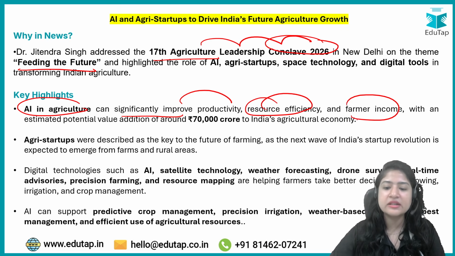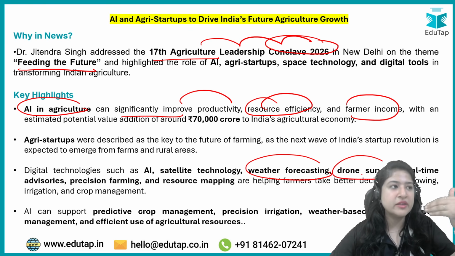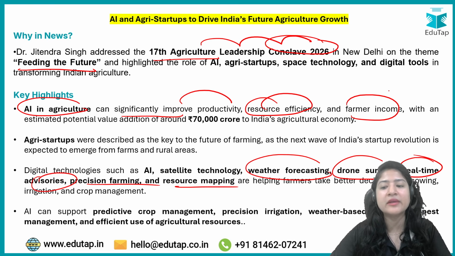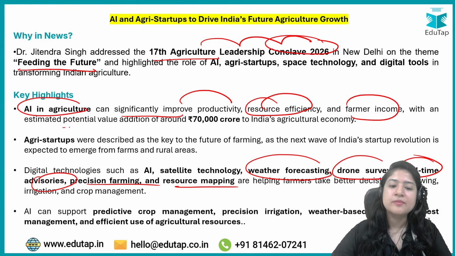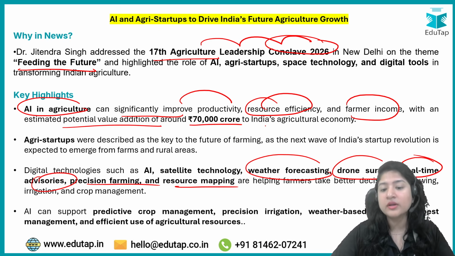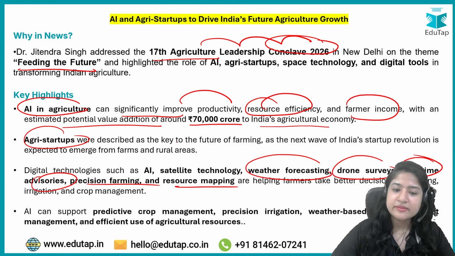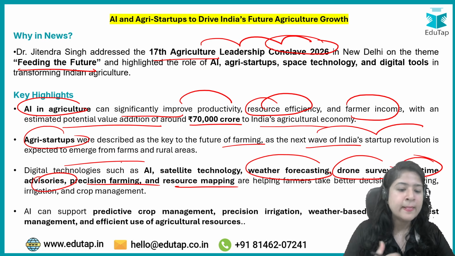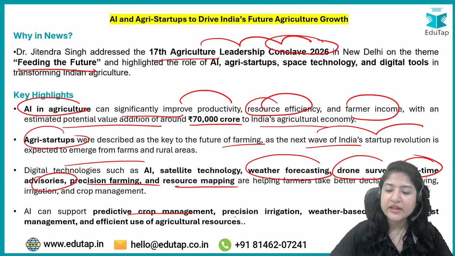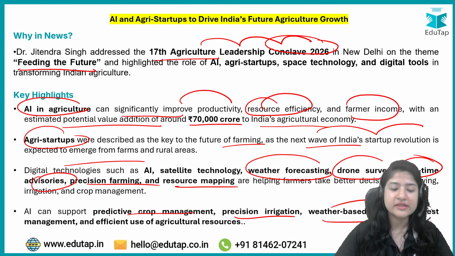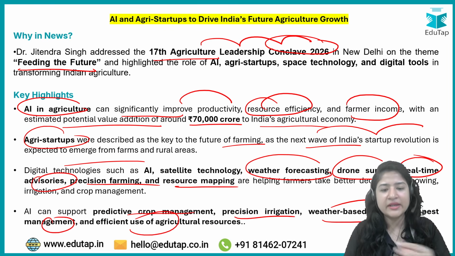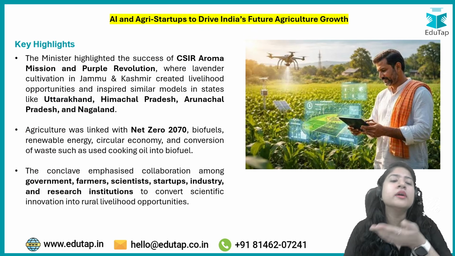How has productivity been increased? Because now with weather forecasting, right, with drone surveys, where we can go for better accuracy, real time advisories की वजह से, precision farming, resource mapping की वजह से, right, and with an estimated potential value addition of around 70,000 crore to India's agriculture economy. Agri startups की बात करें, they are key to the future of farming and the next wave of India's startups is expected to emerge. ठीक है, then AI can also support predictive crop management, precision agriculture, water, weather based advisory, पेस्ट मैनेजमेंट, efficient use, इन सब में हेल्प करता है. तो generic information थी, बट these are the lines that you can include in your answers.